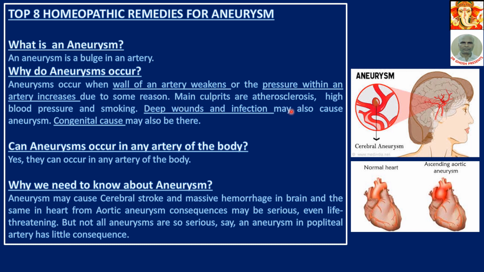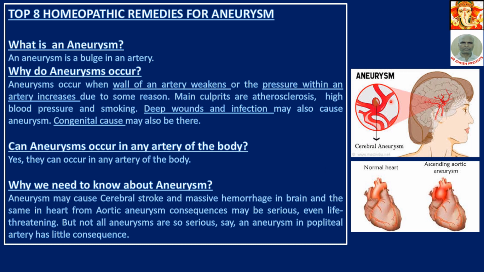The main culprit is atherosclerosis. In the artery, substances like WBCs, calcium, cholesterol, etc. accumulate on the wall of the artery, making the artery thinner. The lumen of the artery is minimized. As such, the pressure is increased. High blood pressure and smoking also cause aneurysm. Deep wound infection may also cause aneurysm. A congenital cause may also be there, that is caused from birth.